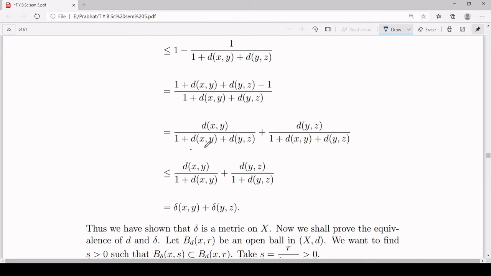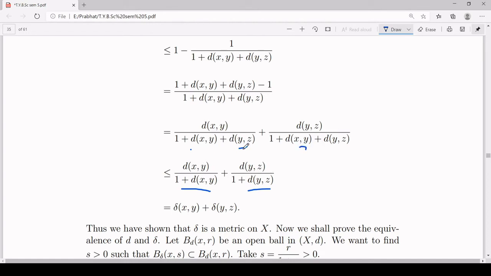Since d(x,y) and d(y,z) are positive, I can say this part is less than or equal to d(x,y) upon 1 plus d(x,y), and d(y,z) upon 1 plus d(x,y) plus d(y,z) is less than or equal to d(y,z) upon 1 plus d(y,z), because d(y,z) as well as d(x,y) are both greater than or equal to 0.